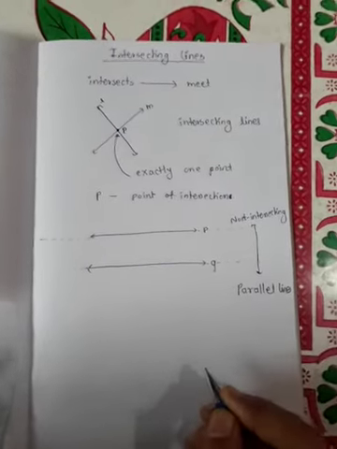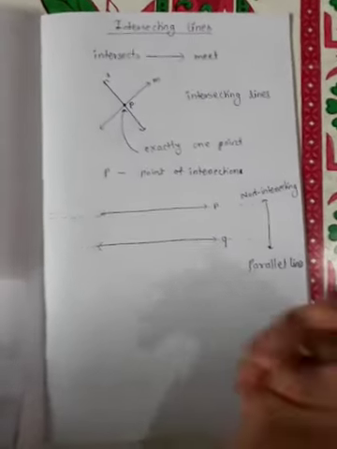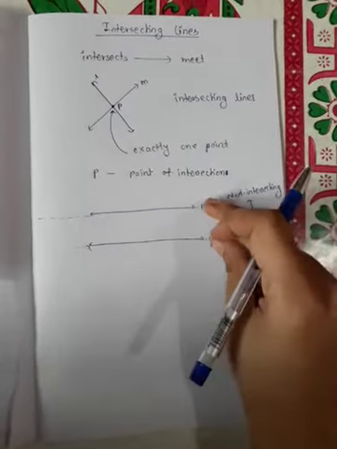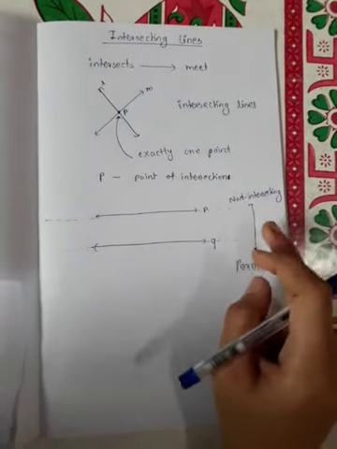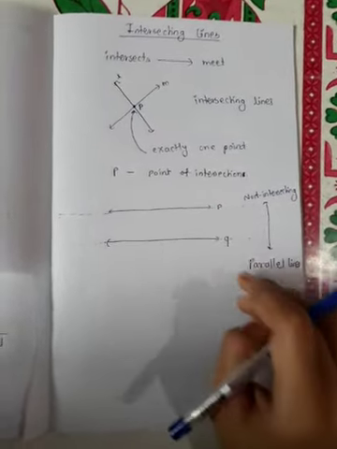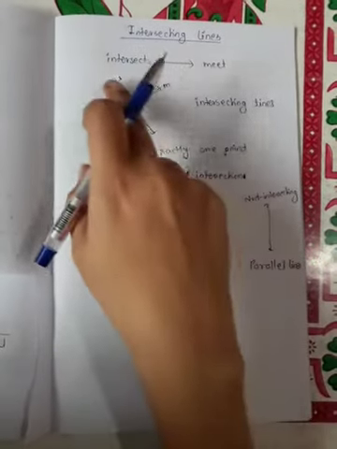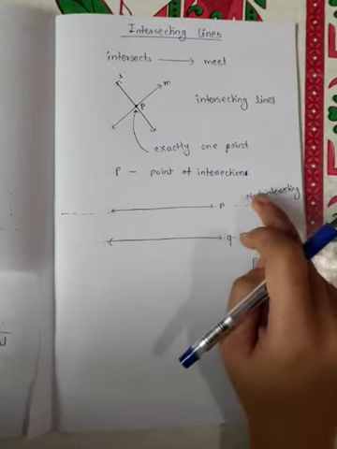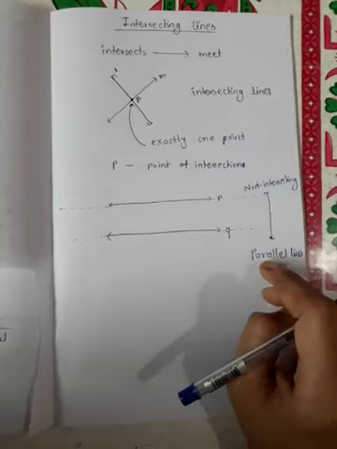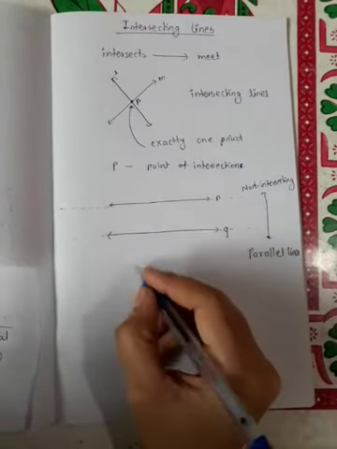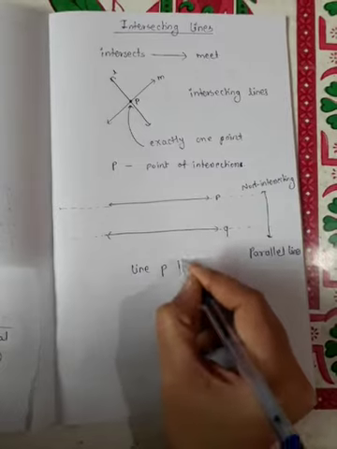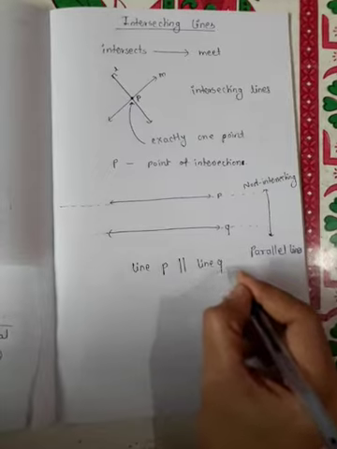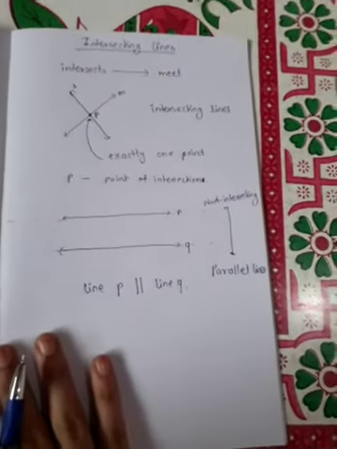The lines which will not meet at one single point are called parallel lines. So here lines P and Q are not intersecting at one single point, so P and Q are parallel lines. And here L and M are intersecting lines, while P and Q are not intersecting lines. If the lines are not intersecting, then we call them parallel lines. So here line P is parallel, the symbol of parallel, line P is parallel to line Q.